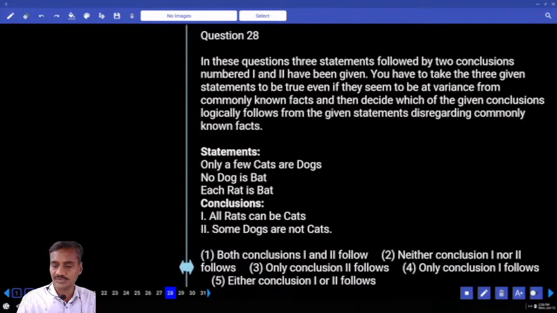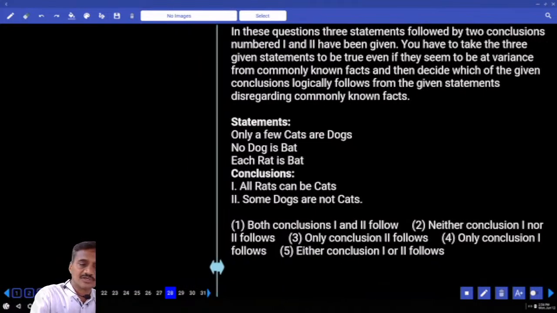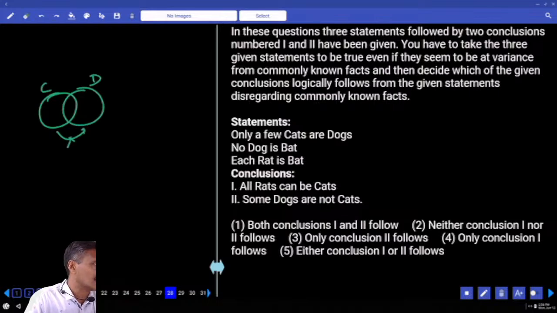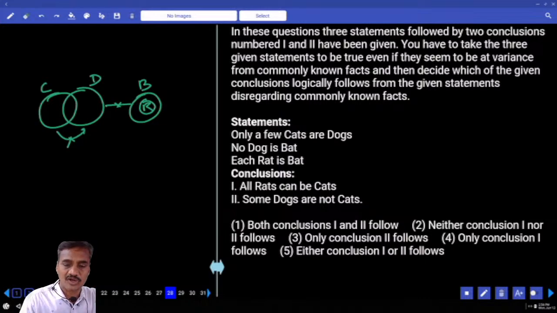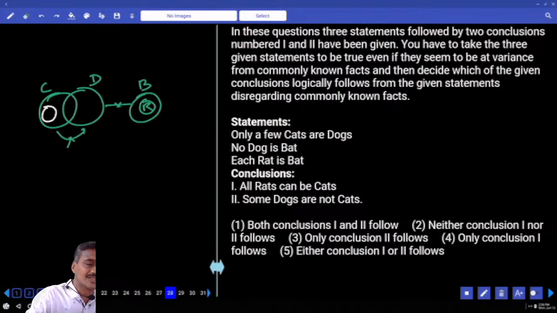And 28 to 30 are here, and they are syllogisms. Only some of the cats are dogs, but not all. Some cats are dogs, but not all. And next one, no dog is a bat. No intersection between dog and bat. And next one, each rat is a bat. All rats are bat. And first, all rats can be cat. Is it possible or not? This entire rat can be a part of this. Can I bring this rat like this or not? Yes, it is possible.